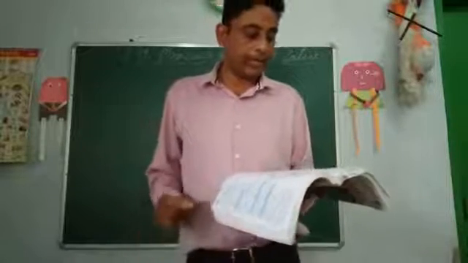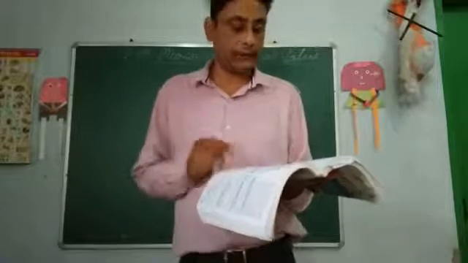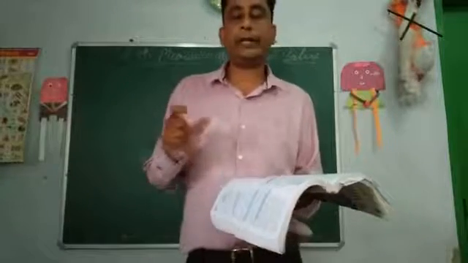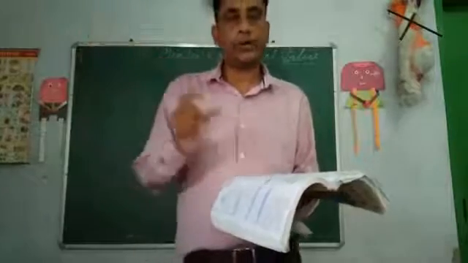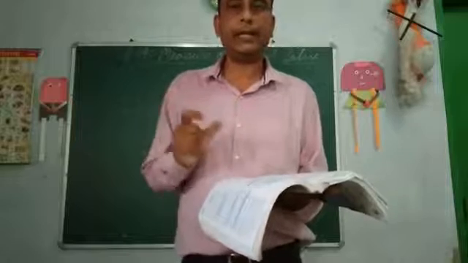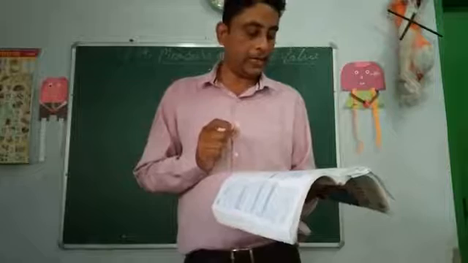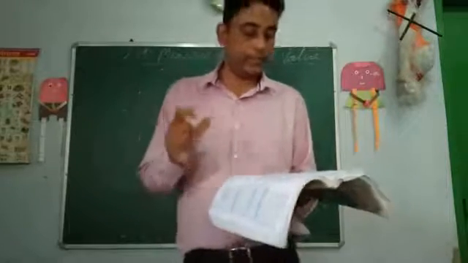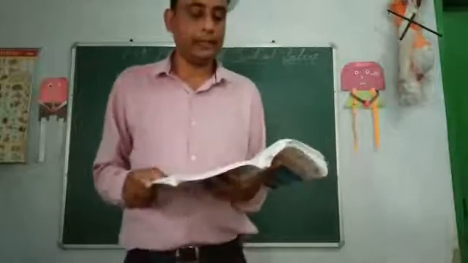Positional averages are those averages whose value depends on the position of the items rather than the value of items. When we calculate a positional average, we take the position of that data, not the value of the data. When we use the value of data, it is calculated as the arithmetic mean. So here median, quartile and mode are the averages of position. We will study median, quartile and mode in detail further on.